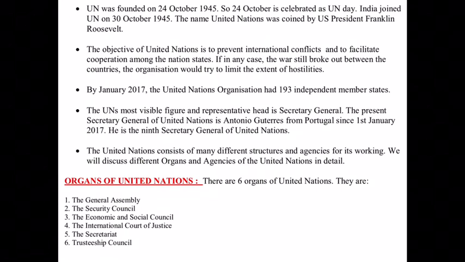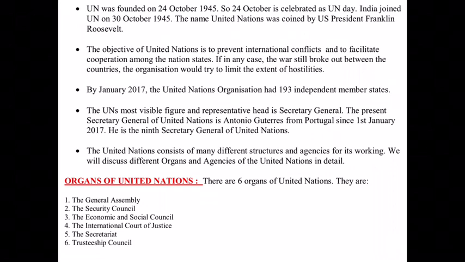UN cannot force those rules on those two countries, but those two countries can attend the meetings of the United Nations and they can be a part of the United Nations. Okay. Now next, who takes care of this complete such a big organization?